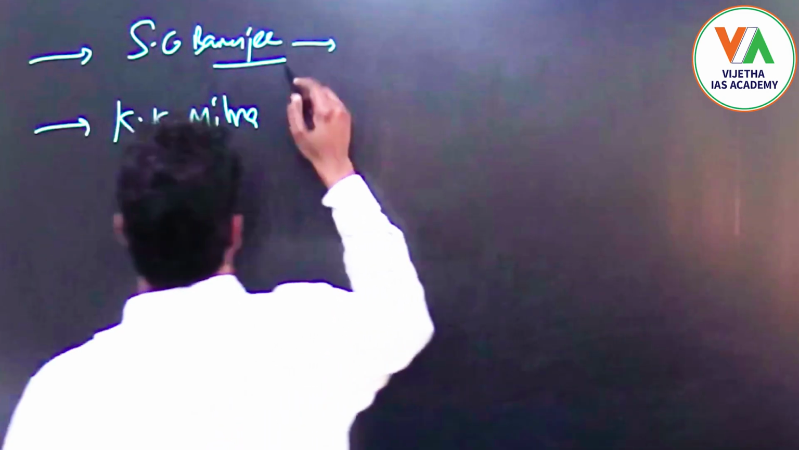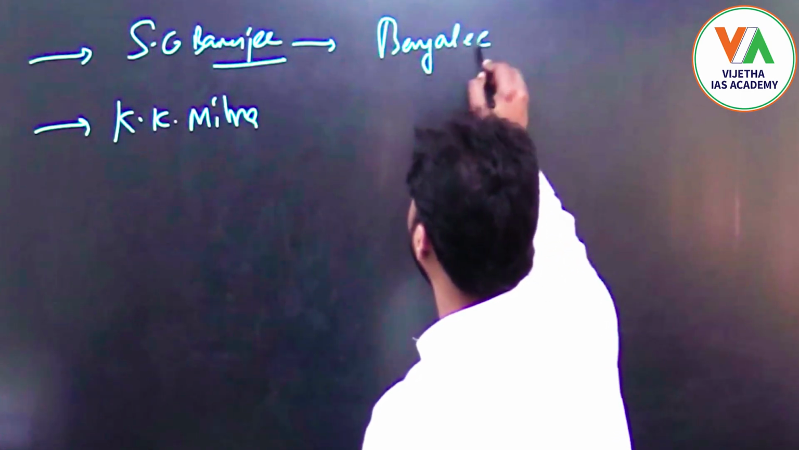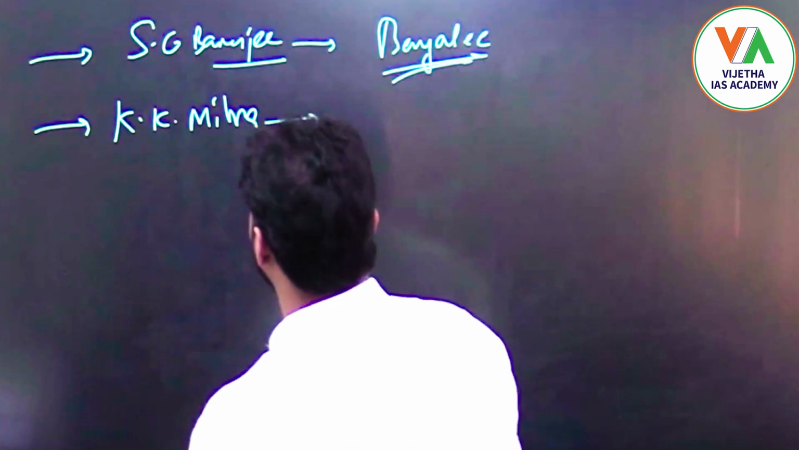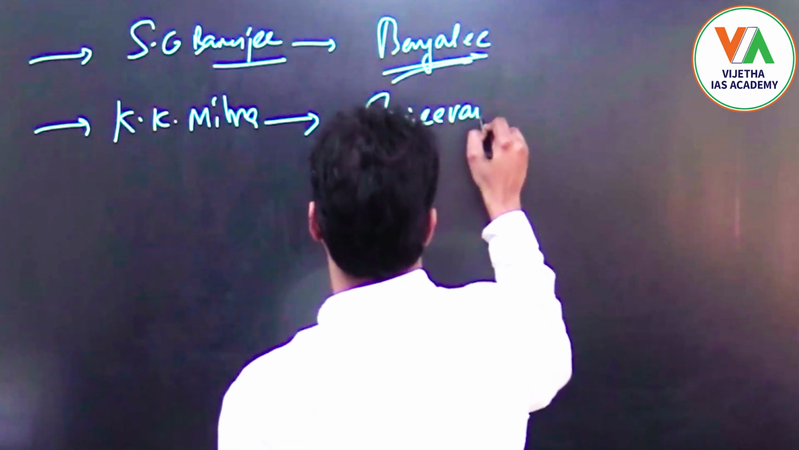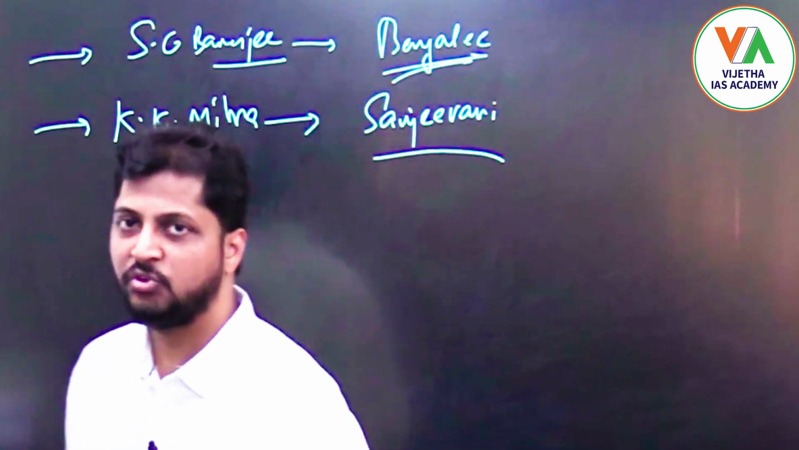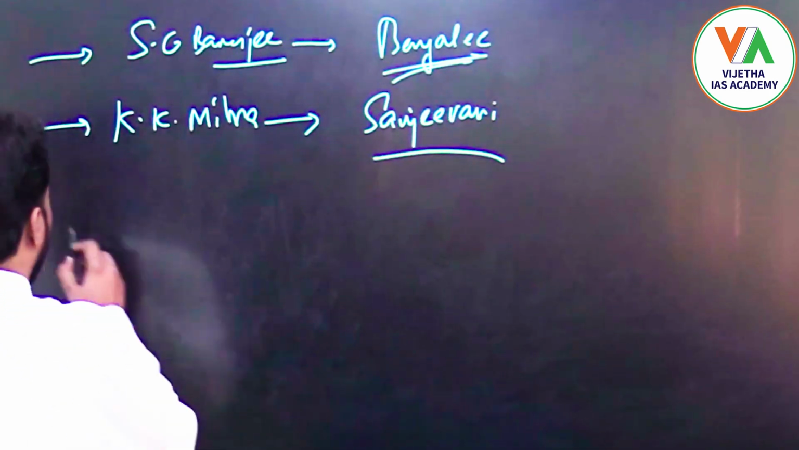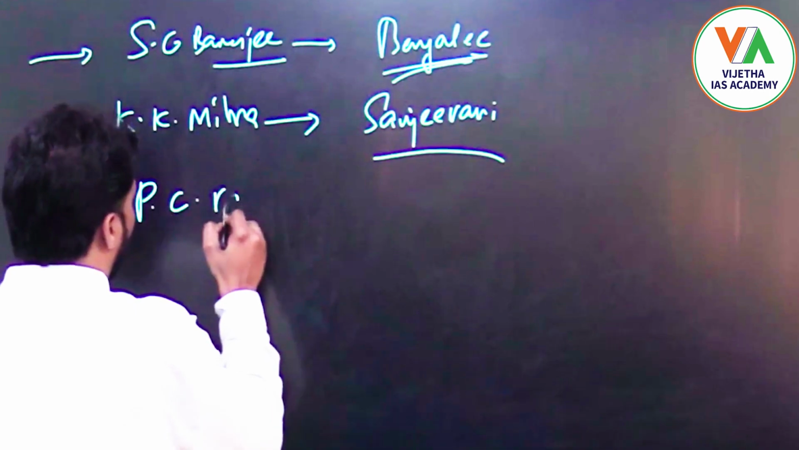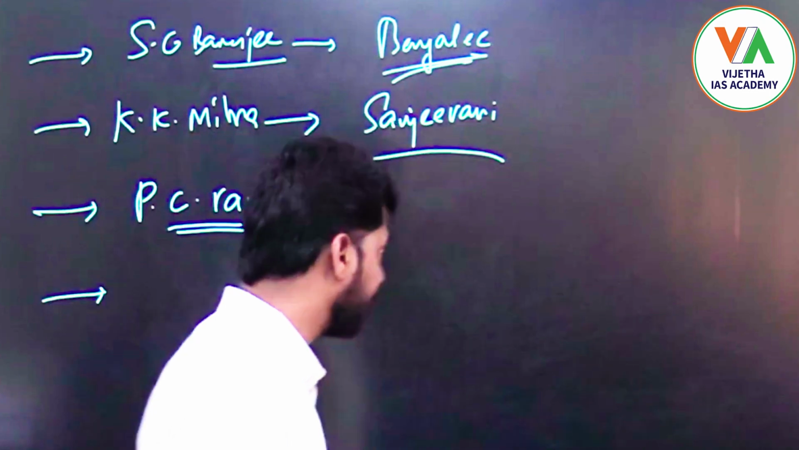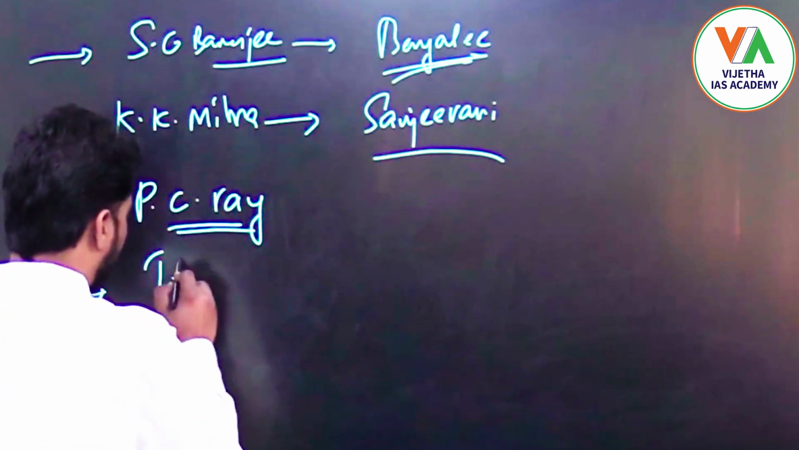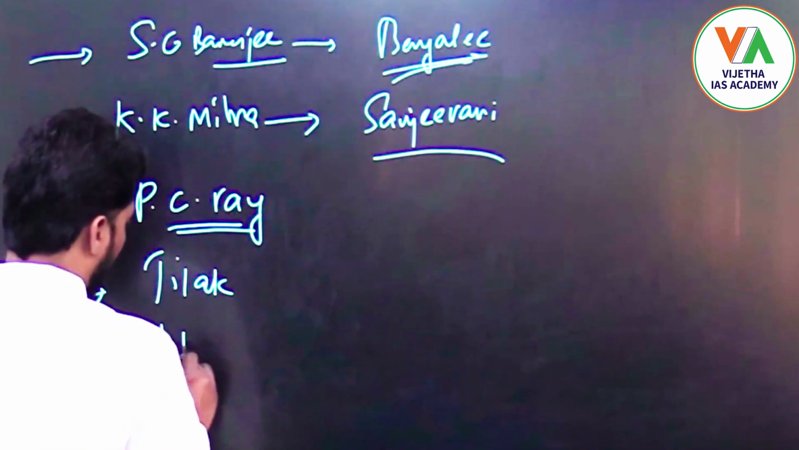Particularly Surendranath Banerjee, through his journal Bengalee, propagated views against the government. Similarly, Krishna Kumar Mitra, through his journal Sanjeevani, propagated his views against the government. Apart from these two who are from Bengal, we can also talk about P.C. Ray, who started the first Indian industries. And from other regions, like Maharashtra we have Bal Gangadhar Tilak, and from Punjab we have Lala Lajpat Rai.